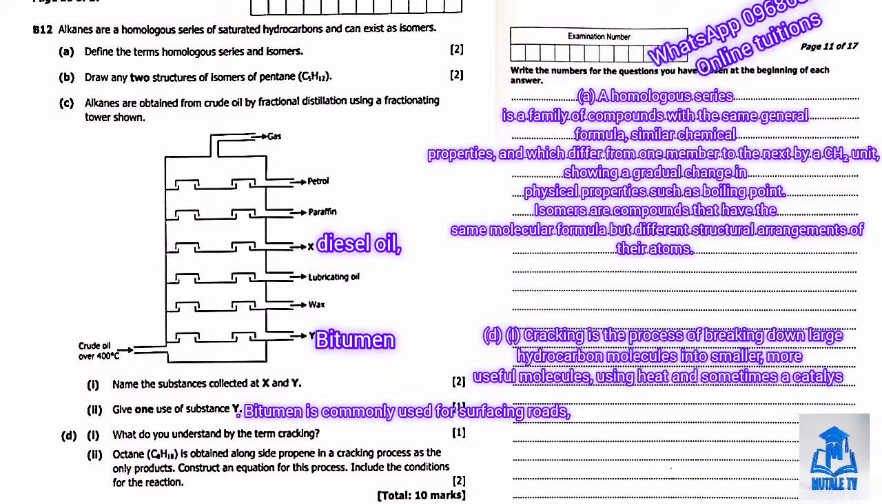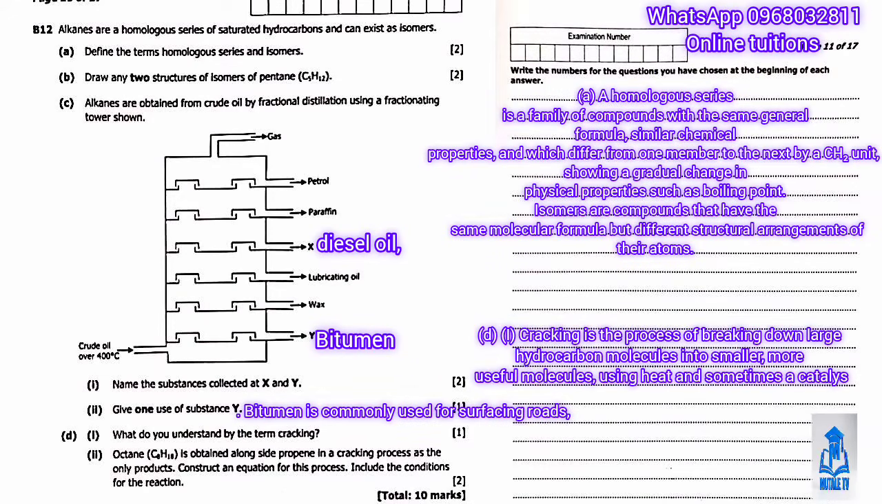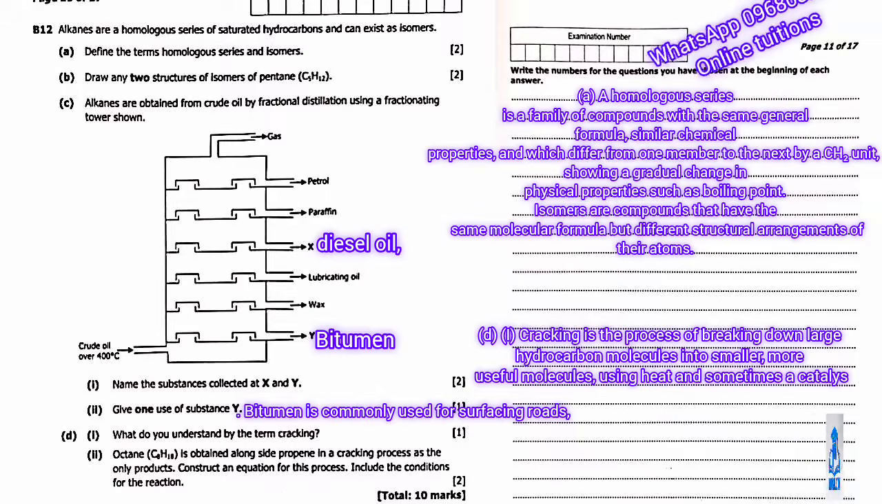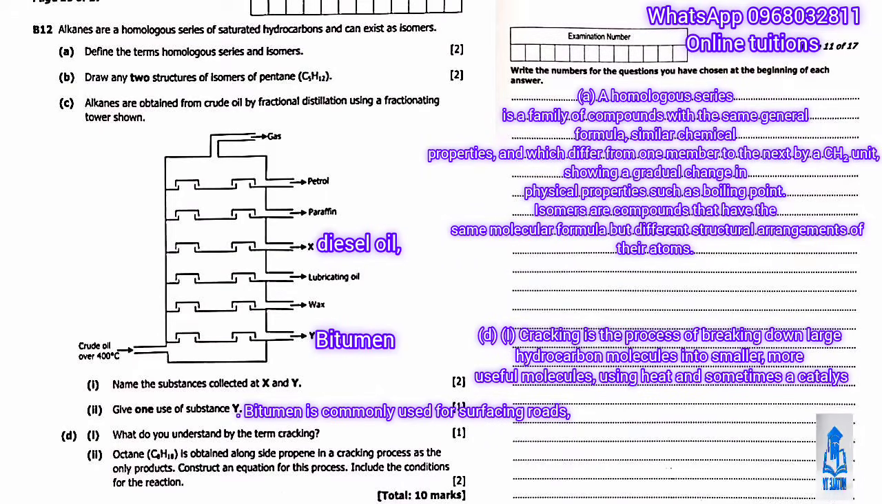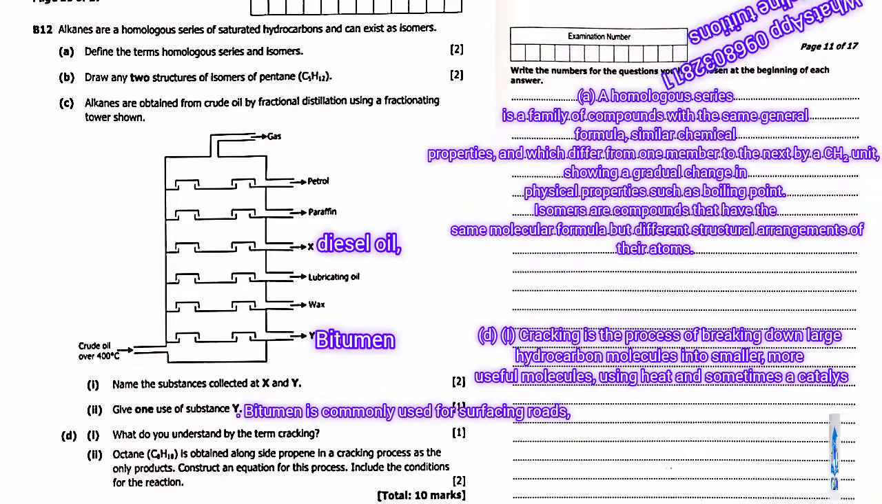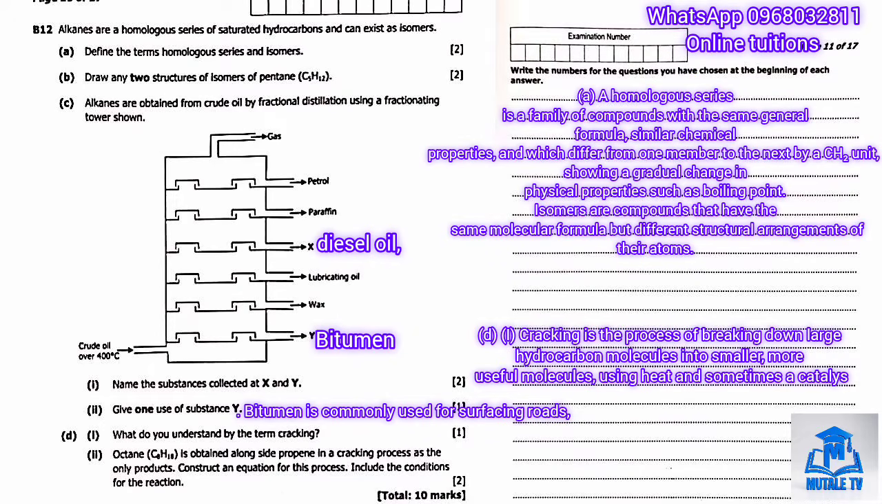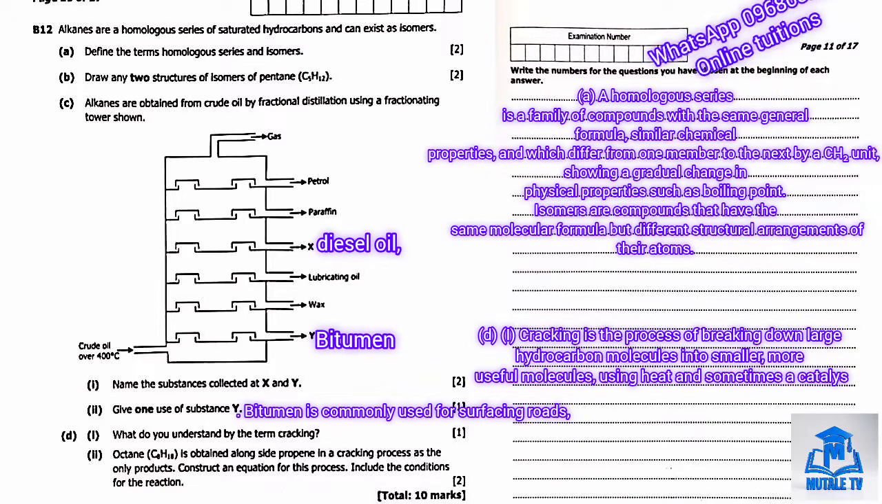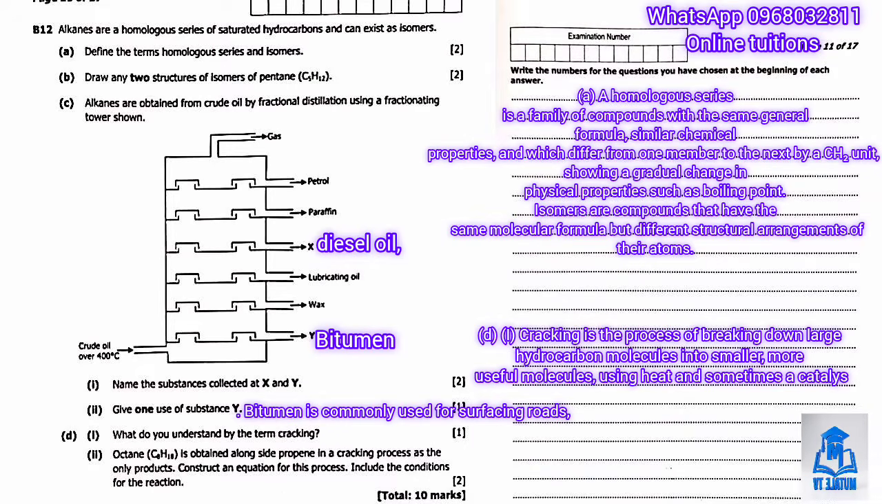So cracking is a process of breaking down large hydrocarbon molecules into smaller, more useful molecules using heat and sometimes a catalyst. So that is what cracking is. Then question D2 shows us that octane, C8H18, is obtained alongside propane in the cracking process as the only products, and asks us to construct an equation for this process, including the condition. Let's work this out step by step. We need to figure out what large hydrocarbon breaks down into octane and propane.